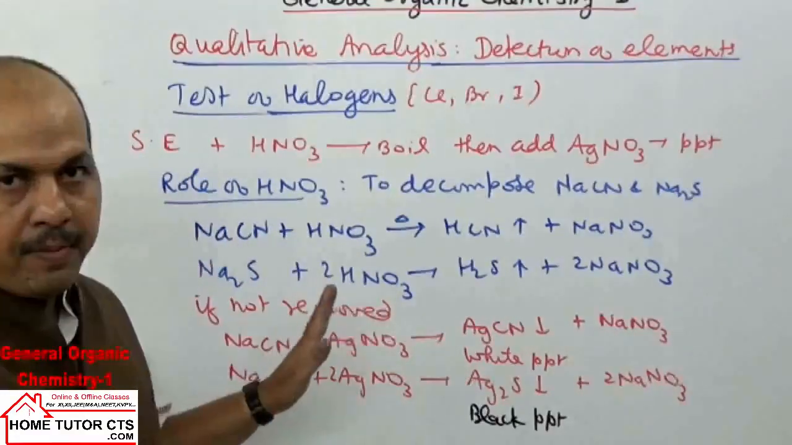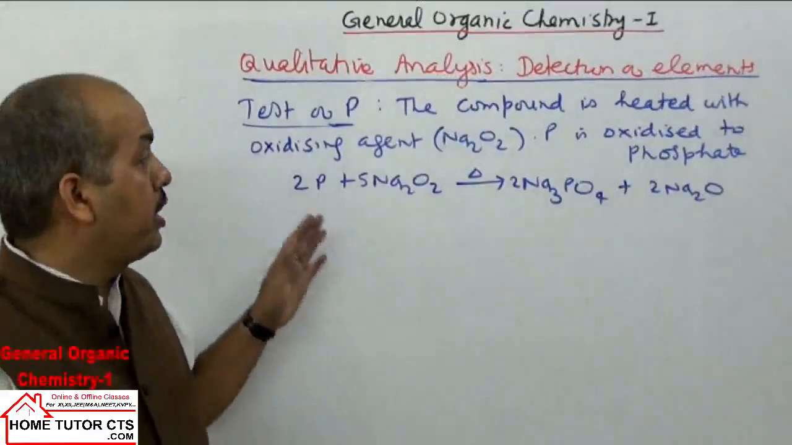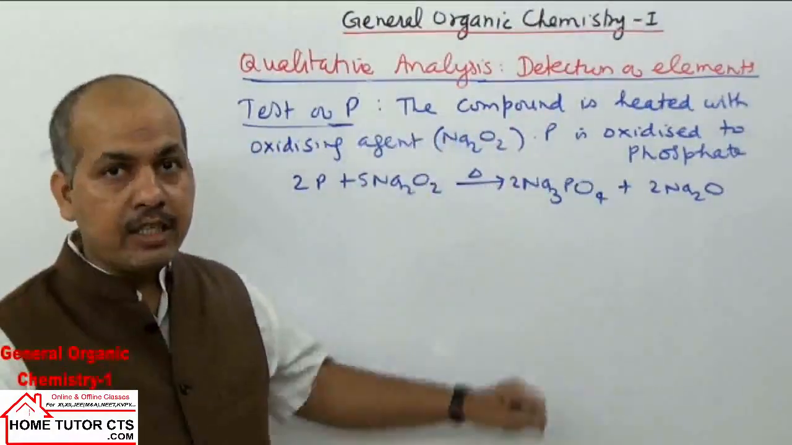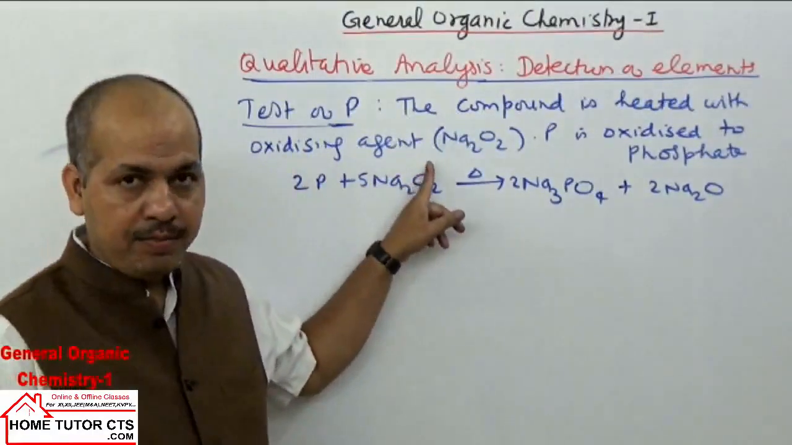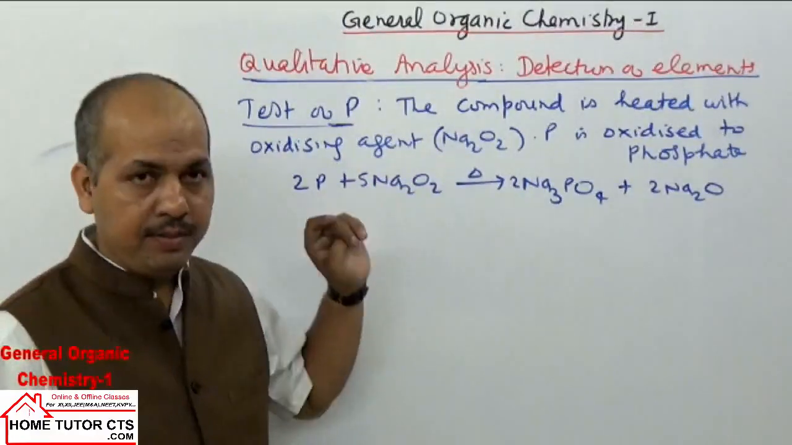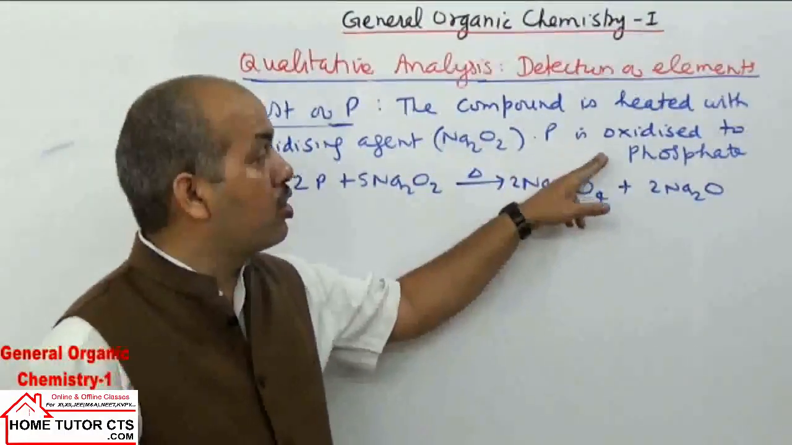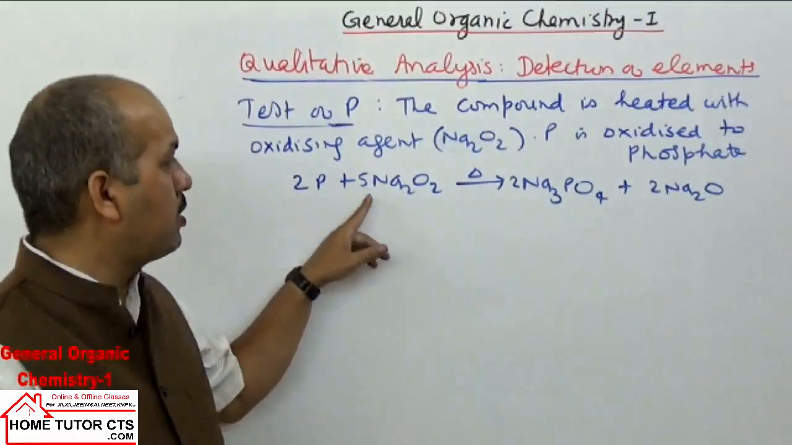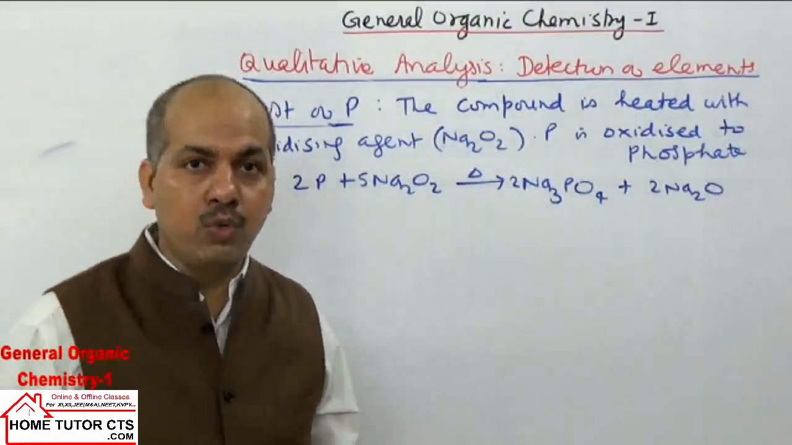Are you clear? Now next we take the test of phosphorus. आप लोग लिख लो इसको पूरा. The compound is heated with an oxidizing agent like sodium peroxide. So what happens here? In this case, the phosphorus is oxidized to phosphate ions. The reaction involved is 2 P plus 5 Na2O2, on heating, gives 2 Na3PO4 plus Na2O.